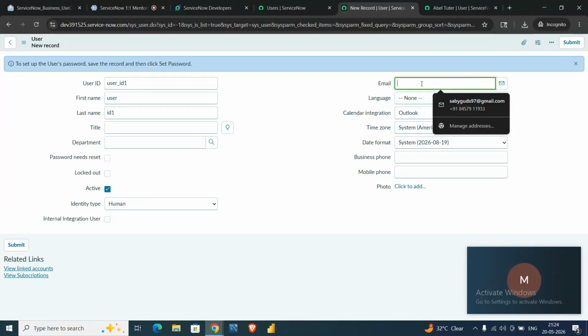The email you can fill as well, like user.id@gmail.com.